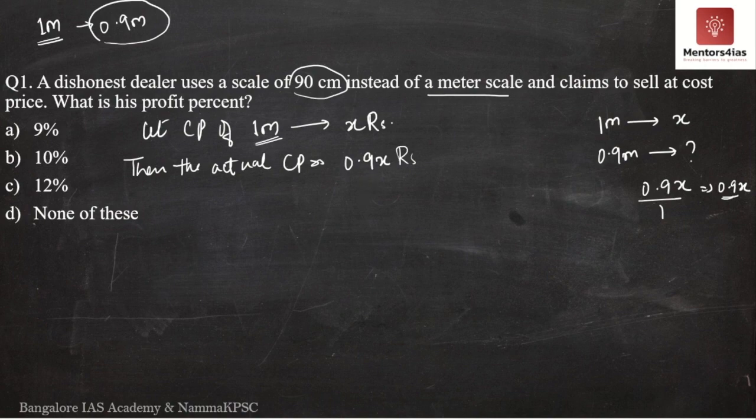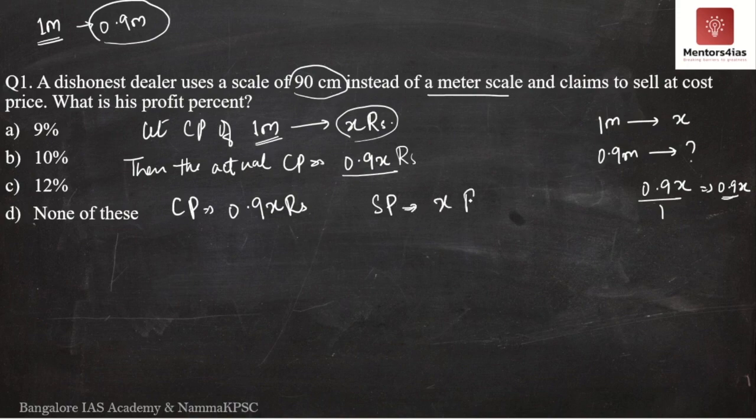What does this mean? This means that for the dishonest dealer or the cloth merchant, the cost price is the actual cost price for 0.9 meters or for 90 centimeters, which is equal to 0.9x rupees. However, he is selling it as 1 meter cloth itself at the rate of X rupees. Therefore, selling price is X rupees. Cost price is 0.9x rupees and selling price is X rupees.